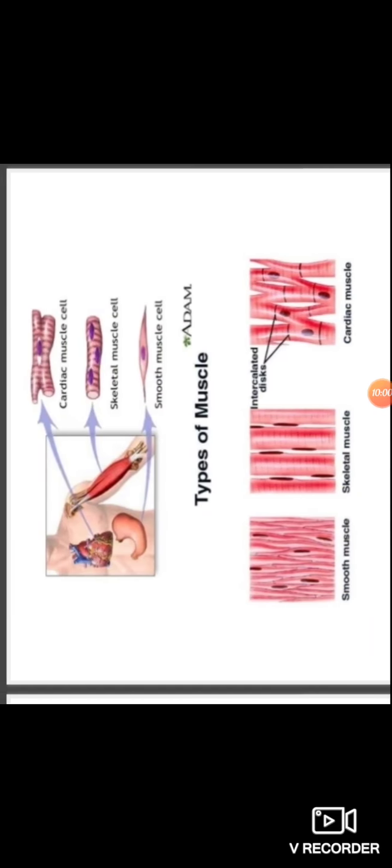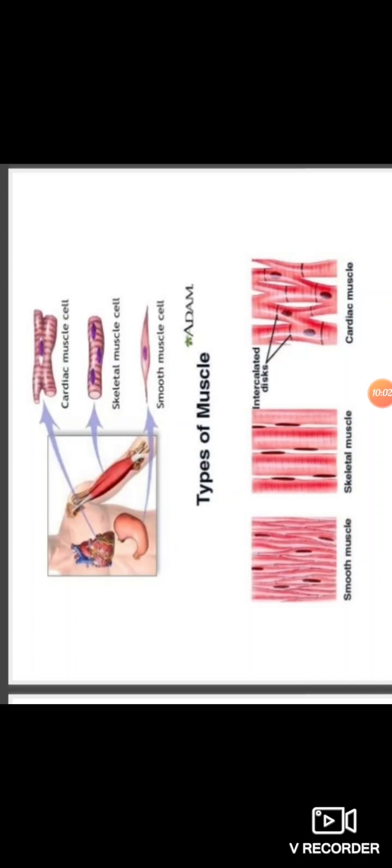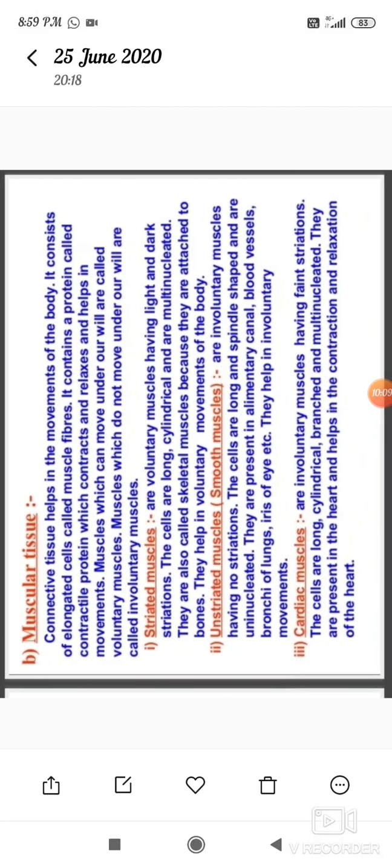And then unstriated muscles are smooth muscles. Observe here, figure number 1. Unstriated muscles are involuntary muscles having no striations. The cells are long and spindle shaped and are uninucleated.